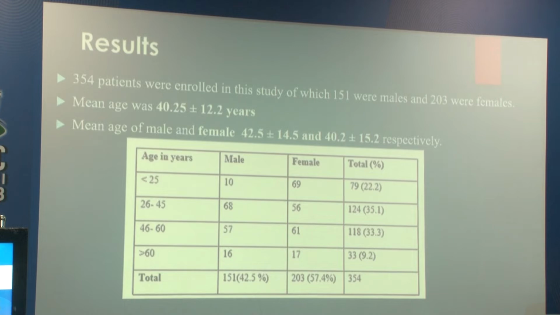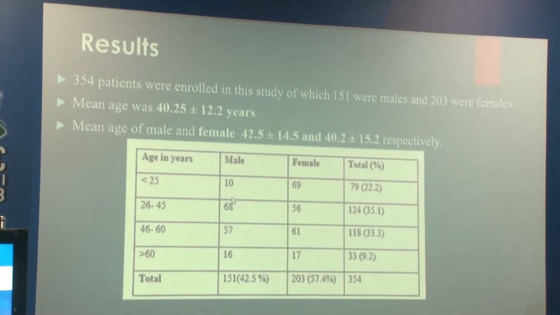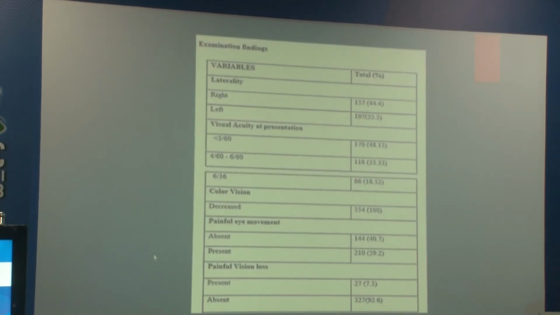So the results of my study: 354 patient records were retrieved, out of which 151 were males and 203 were females. The average mean age was about 40.25, and the mean age in male and female was about 42.5 and 40.2 respectively. The results were characterized based on age as less than 25, 26 to 60, and more than 60. So these were my examination findings, where in my study I included the laterality, right and left of the patients.